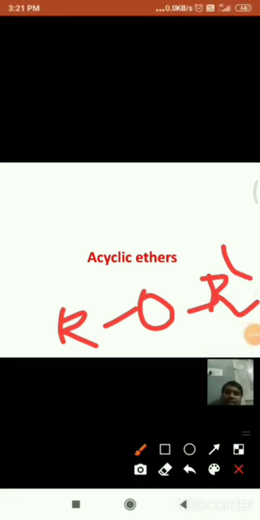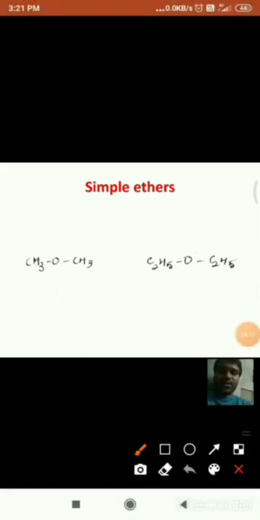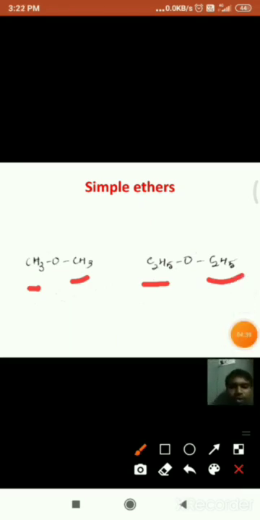And coming to acyclic ethers, just now we have studied simple ethers. Simple ethers are those in which the two alkyl groups attached to oxygen are the same. See here, in these two examples, in the first molecule, two methyl groups are attached to oxygen, so it is a simple ether. In the second molecule, ethyl groups are attached to oxygen, that is diethyl ether,